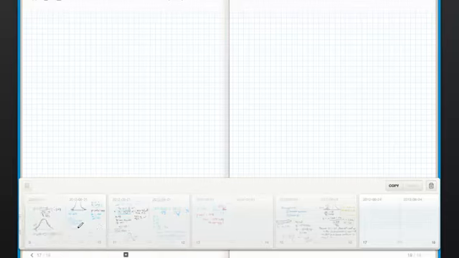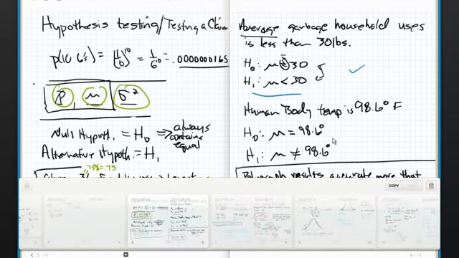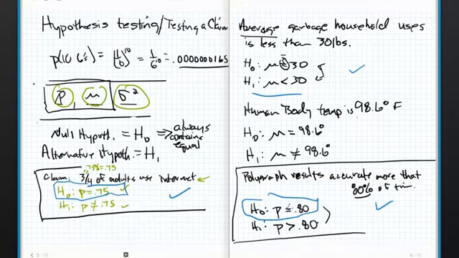All right? Okay, now let's see if I can find where we wrote down all of our null and alternative hypotheses. There they were. Okay, remember this one? Human body temp is 98.6 degrees Fahrenheit. Notice that is equals, right? So I'm either going to be equal to or I'm going to be not equal to. That's the way to think about that.